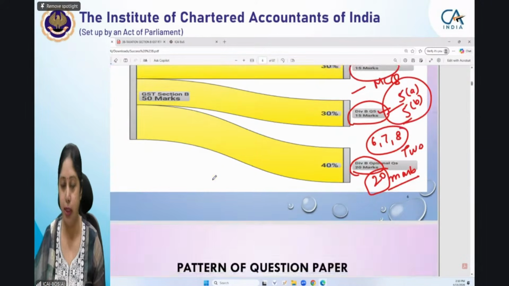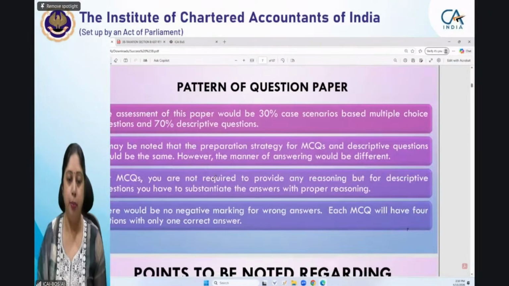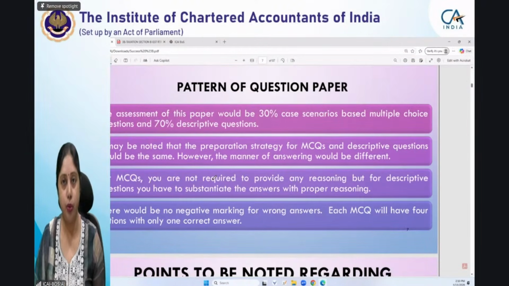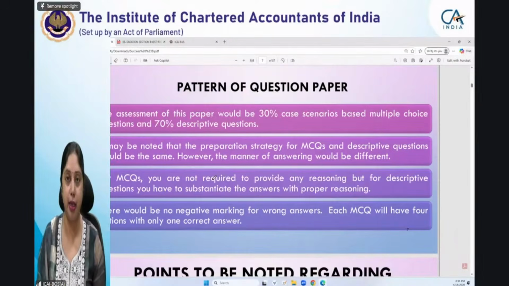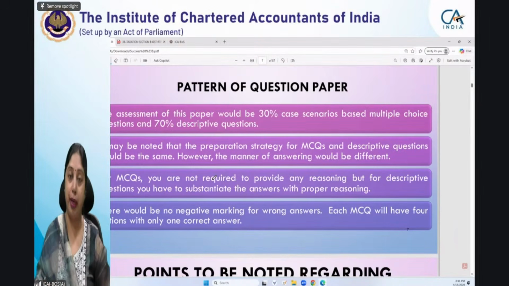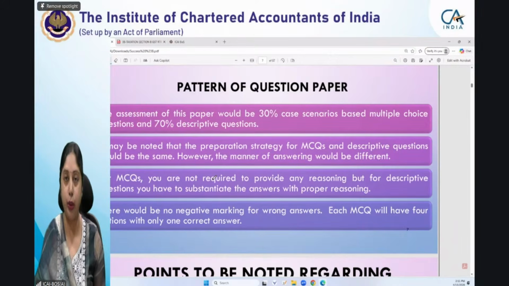Let us move to the next slide. Yes, pattern of the question paper. Quickly we'll go through it because we want to cover something more important, that is commonly committed errors in presentation portion. That will help you in actually scoring better in the exam. But before that, you should know what is the question paper pattern. So we are quickly going through it.